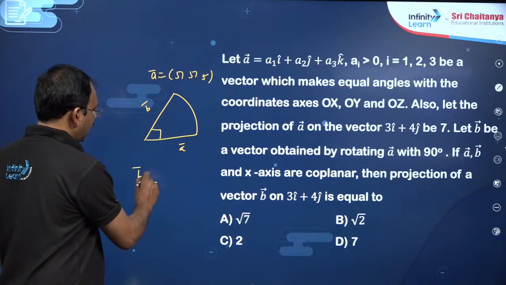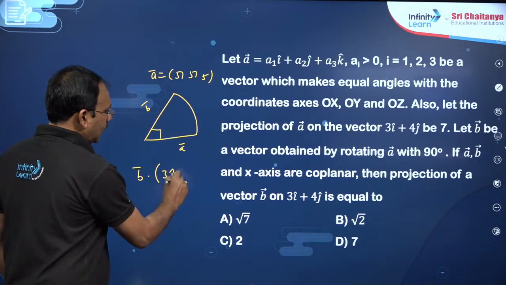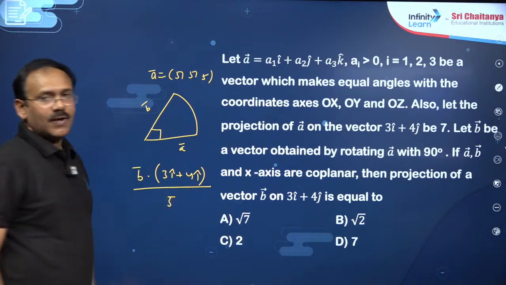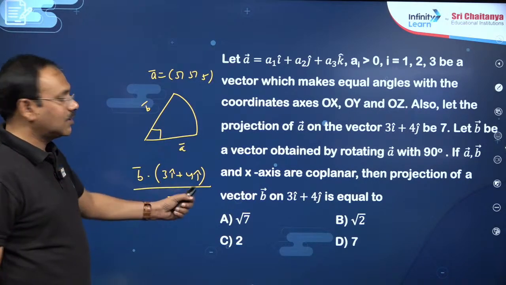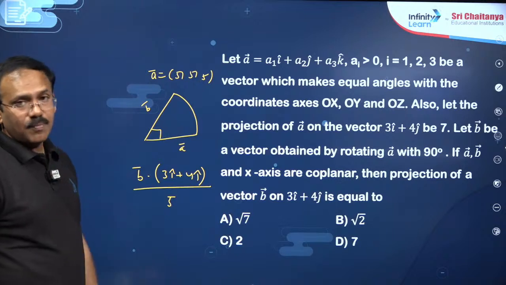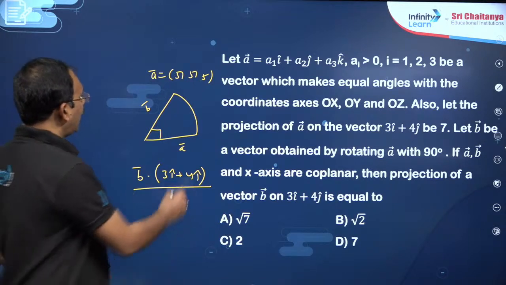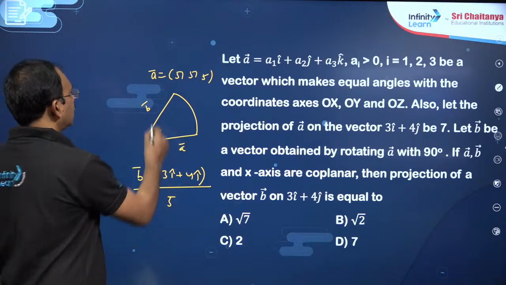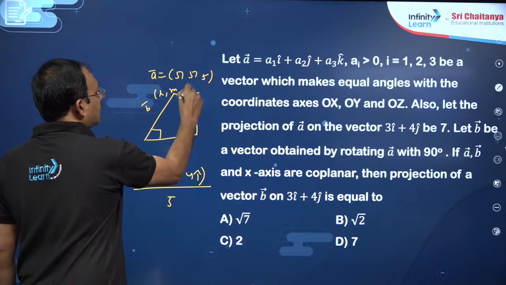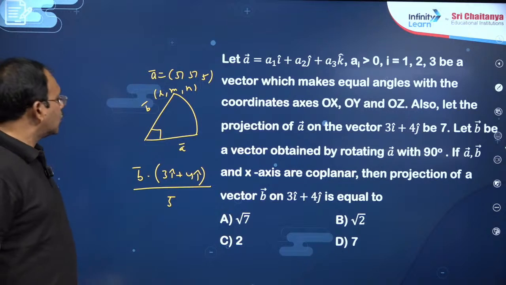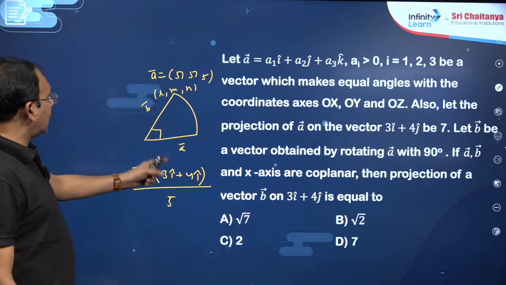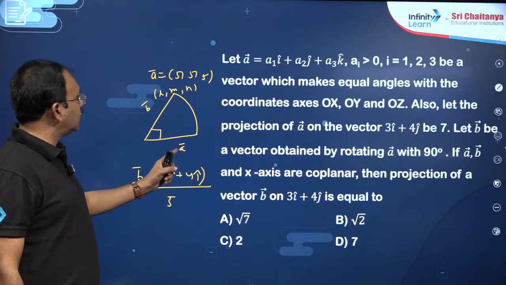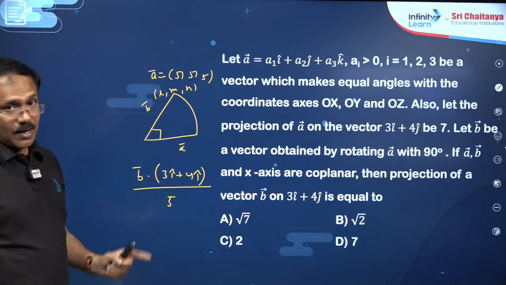Now the projection of B bar on this vector: you need to find B bar dot (3i cap plus 4j cap) by root of 3 square plus 4 square. You have to find B bar, my dear friends. Since A bar is already known, you can take B bar as, suppose, (L, M, N). The magnitude is root of L square plus M square plus N square, which is known.